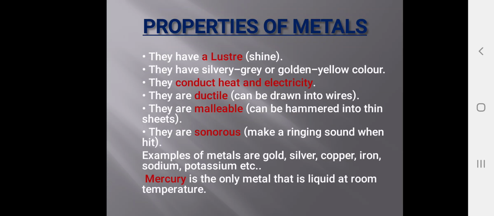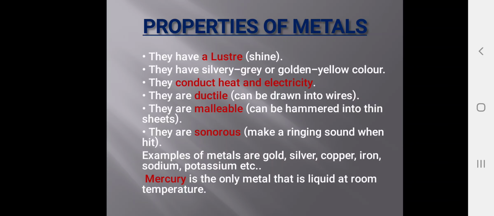Properties of metals. Metals are lustrous in nature. Lustrous means shining; they have the shining property. Metals have a silvery, grey, or golden yellow color. Metals are good conductors of heat and electricity. They will conduct the heat and electricity, passing it from one end to another end.